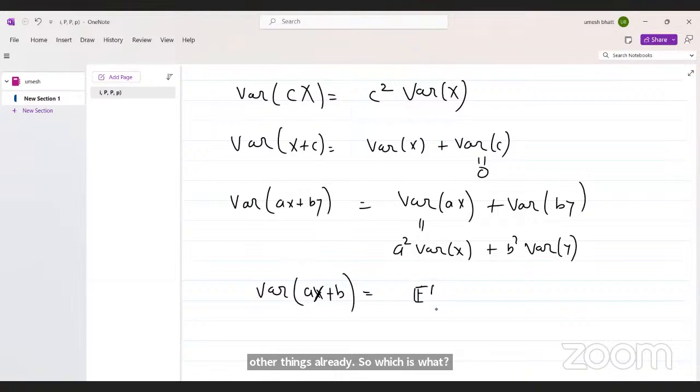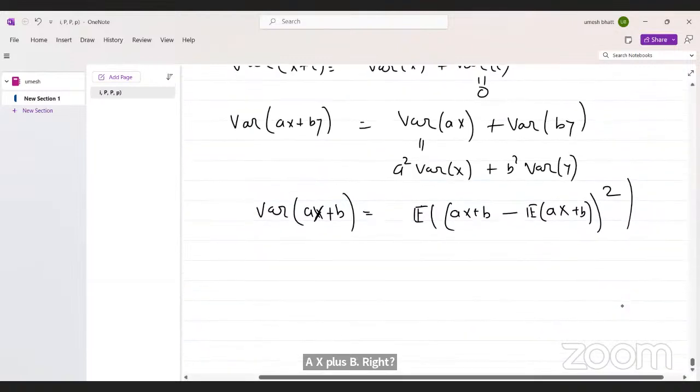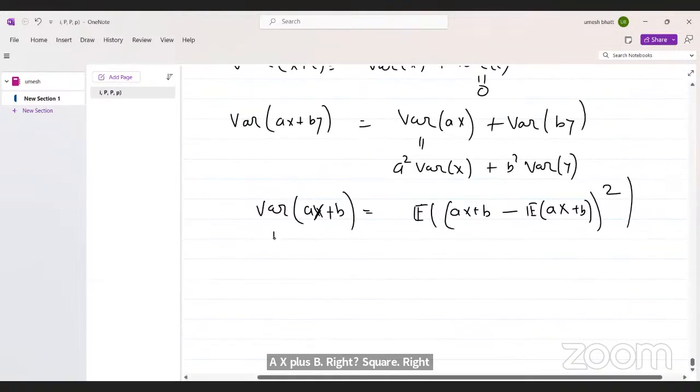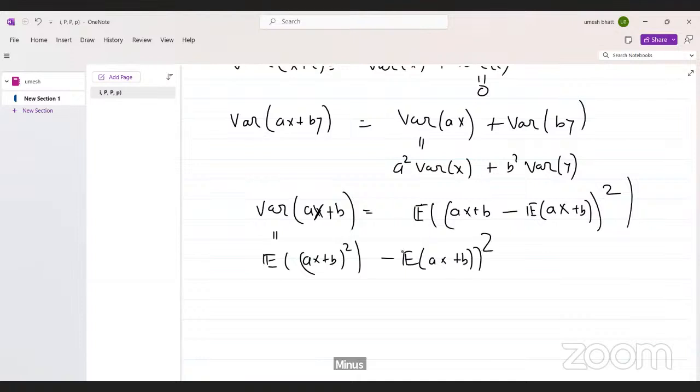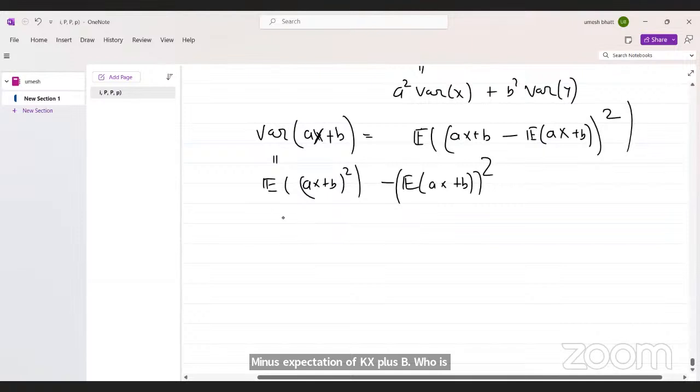Variance is expectation of ax plus b minus expectation of ax plus b, whole square. Or we can say this is expectation of ax plus b square minus expectation of ax plus b whole square. Yeah, this will work.